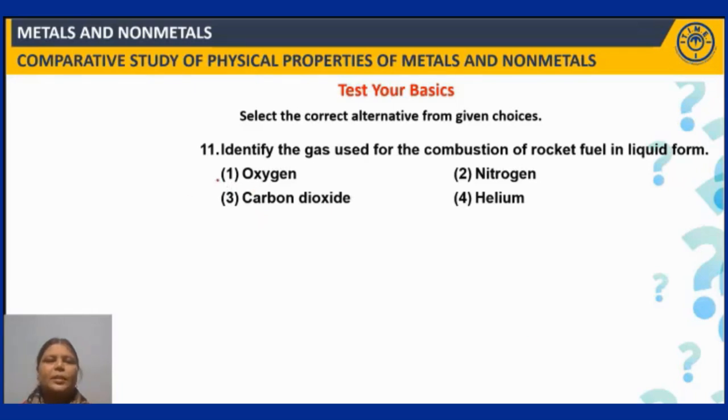And you have also learnt in the basics that oxygen in its liquid form and also hydrogen in its liquid form can be used as rocket fuels. Right. So, answer is 1. Next question.